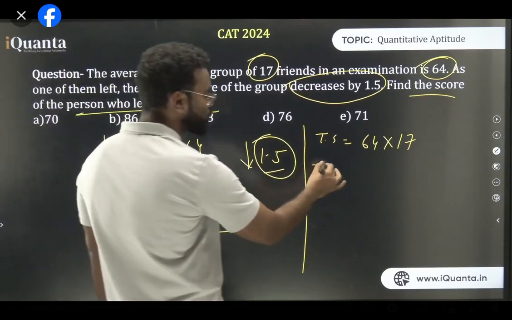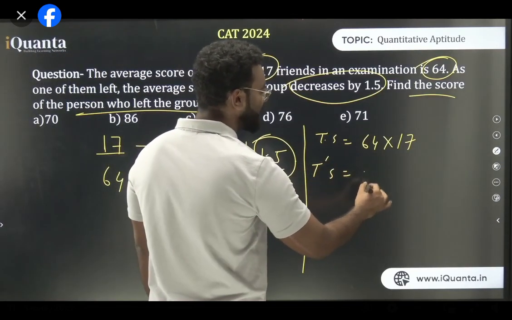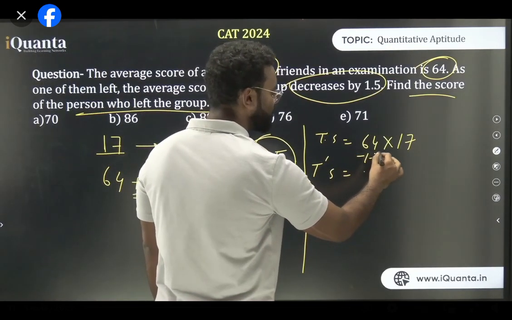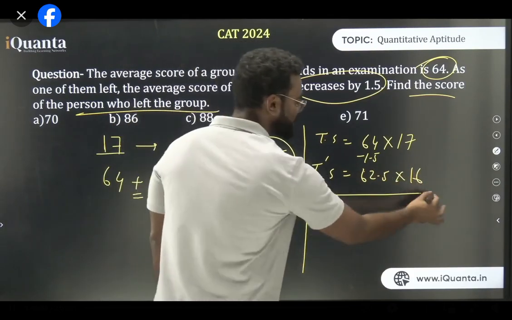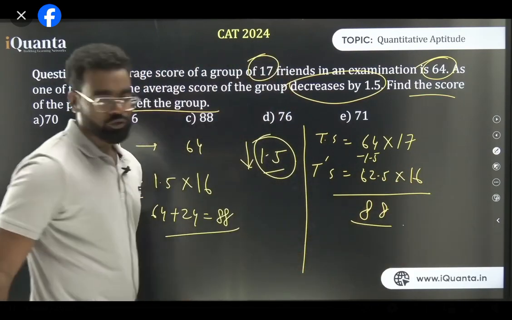ठीक है. अभी का total score कितना हो गया? 64 से कितना हो जाएगा? वो घट गया कितना? 1.5. तो 64 minus 1.5 हो जाएगा. That is 62.5. और into ये क्या हो जाएगा? Total number of people कितने? 16 है. इसको इससे minus करो, you'll get your answer 88. That way also you can solve this question.